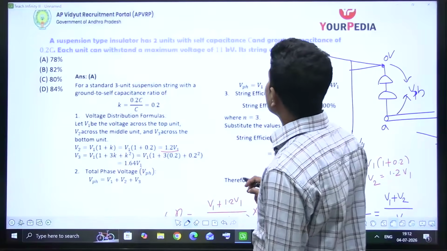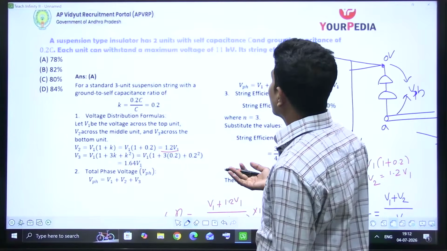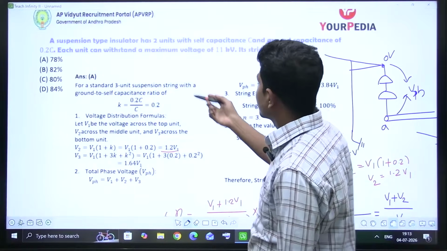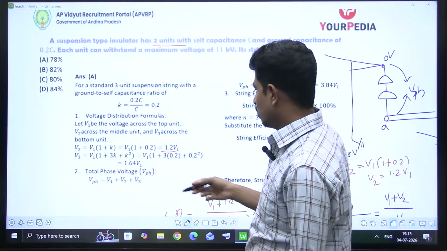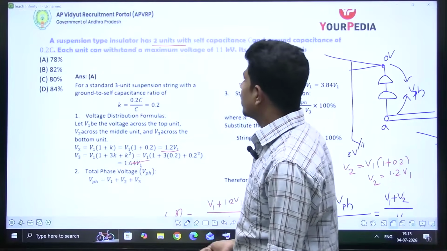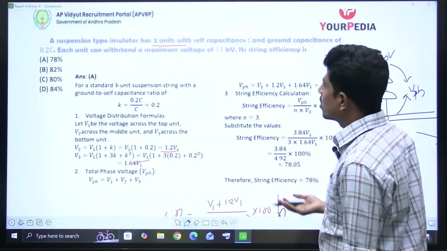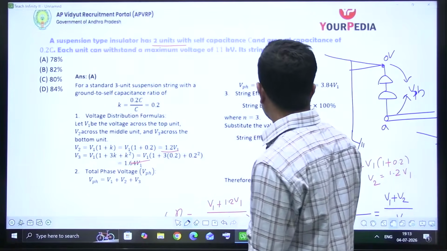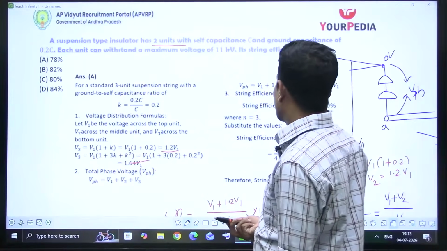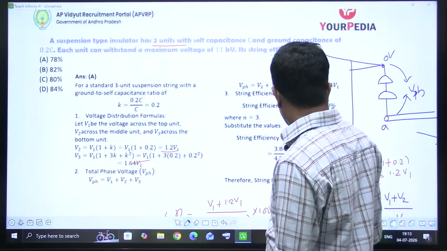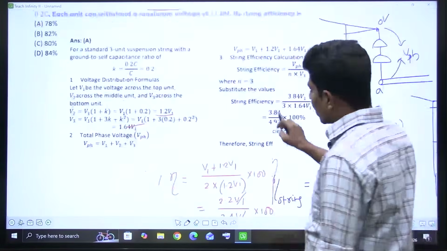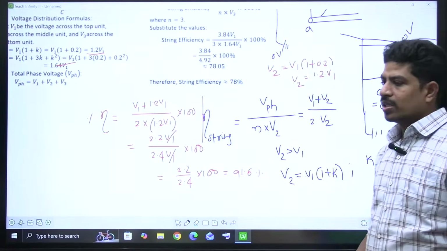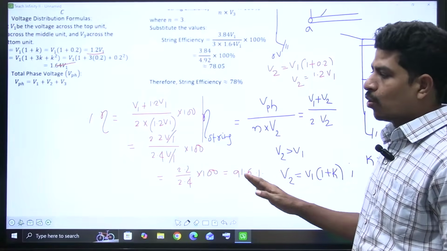But the question said only 2 units. A suspension type insulator has 2 units, only 2 units he discussed. He mentioned 2 units, but he calculated for 3 units. Maybe it has 3. That's why our answer is wrong, but our procedure is perfectly correct. Nowhere did we commit a mistake.